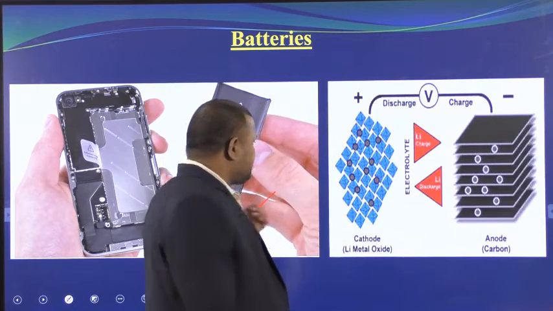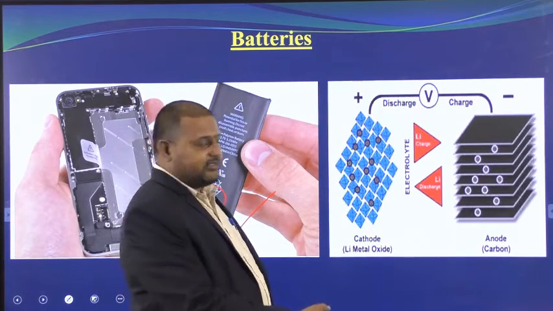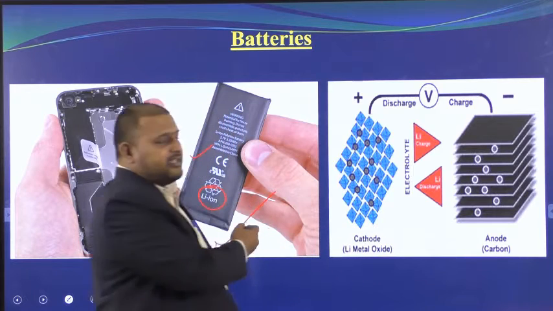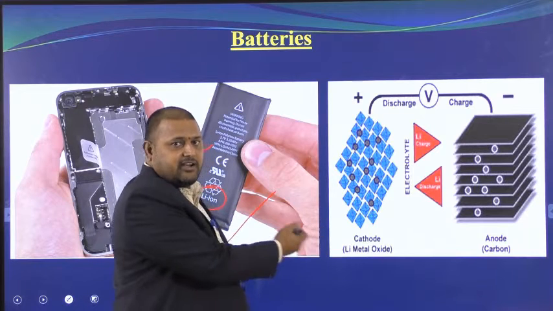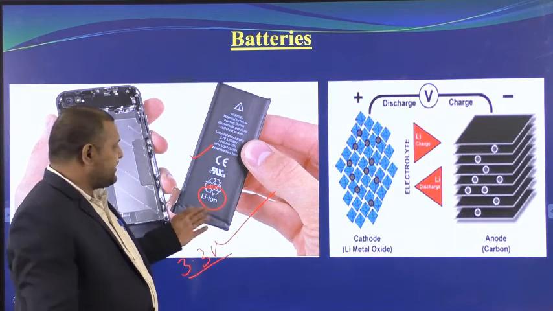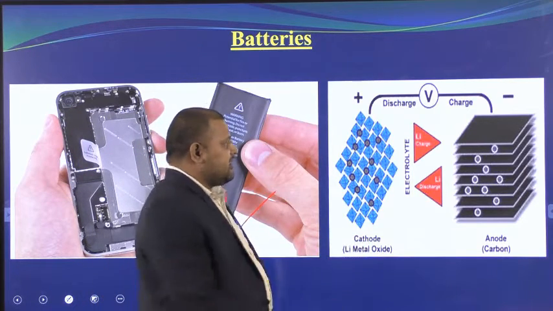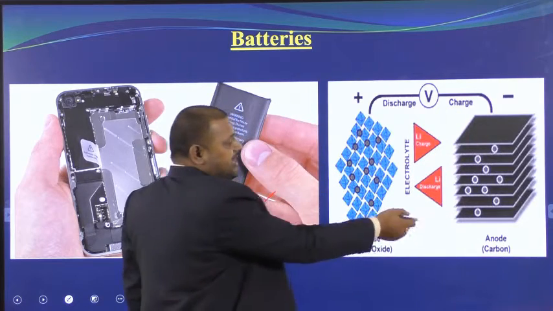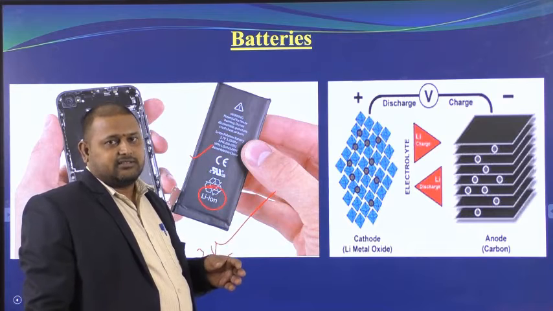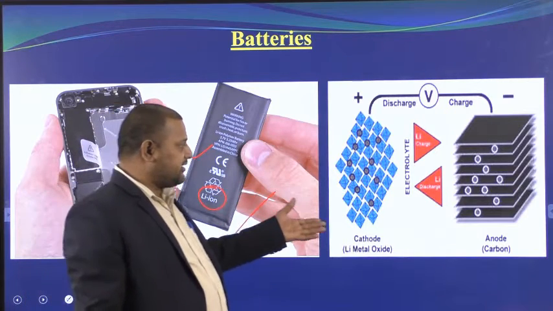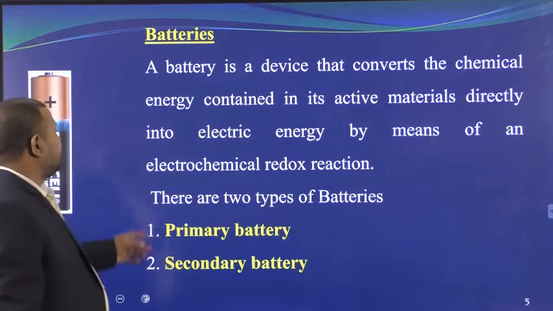And this is the cross section of this battery. In our next slides we will discuss how this battery is charged and what reactions take place while charging the battery of your cell phone, for example. Instead of saying battery always, I am using cell phone. While the cell phone is being charged, what is happening here, and what is happening while discharging? When your cell phone is being charged, it gets heated. Why? We will find that reason now. So we will go to our topic, battery.